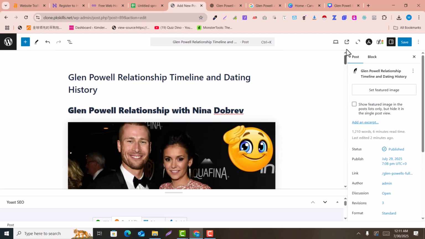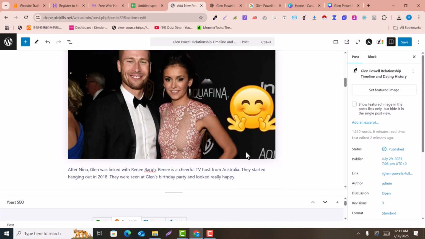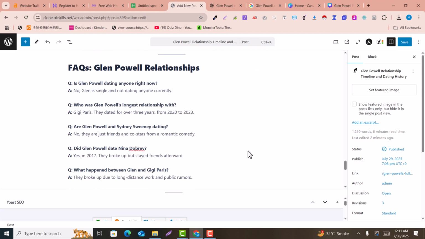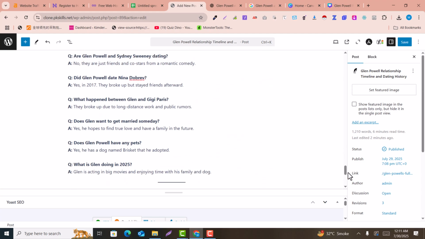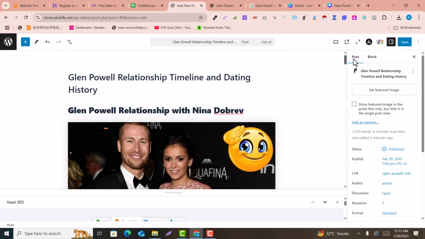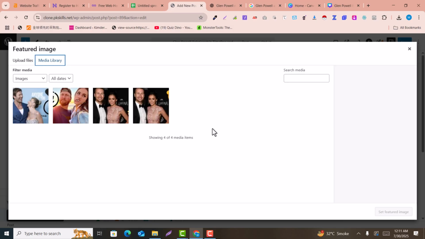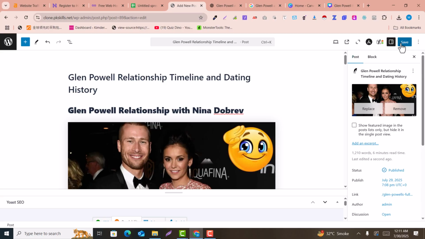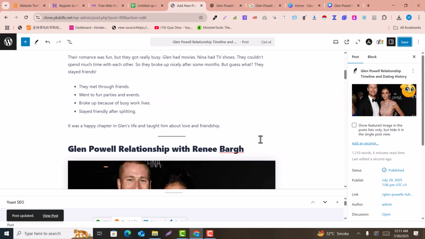Okay, so now this is how you can write an amazing article using AI for the celebrity relationships blog. And this is an amazing and smooth article that you have written with no effort. So this is the blog. Another thing you need to do is set the featured image. We just need to add any of the images from the uploaded images, for example, and click on save. So now our article is complete.